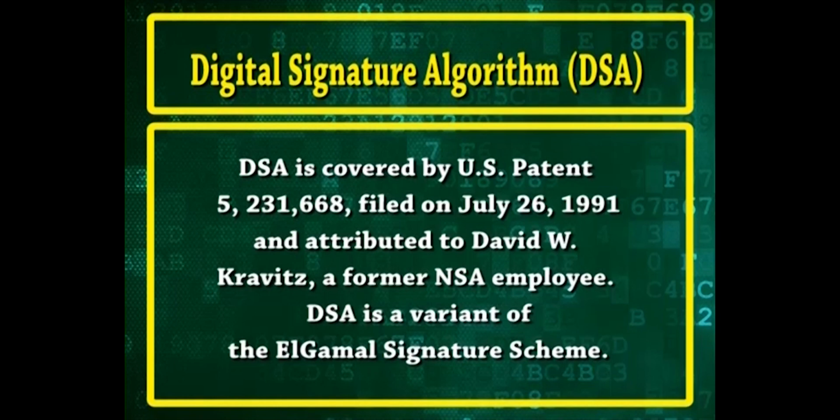DSA is covered by US Patent 5231668 filed on July 26, 1991 and attributed to David W. Kravitz, a former NSA employee. DSA is a variant of the Elgamal signature scheme.